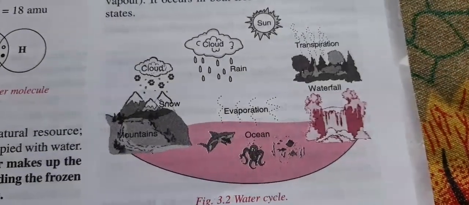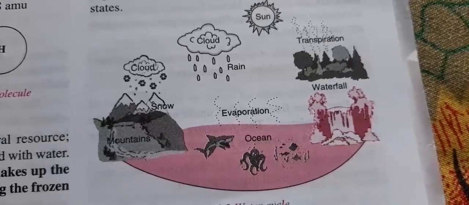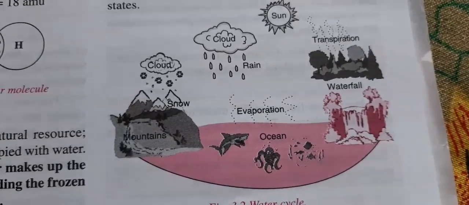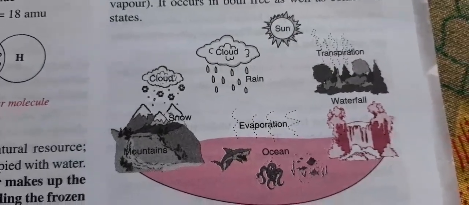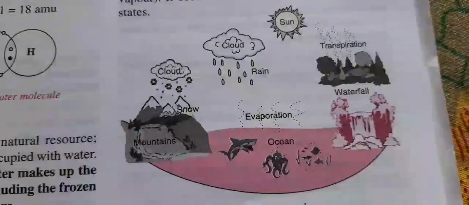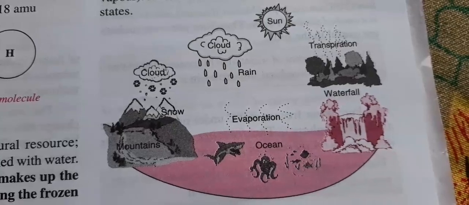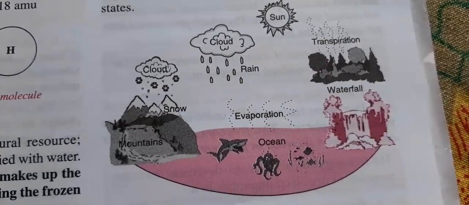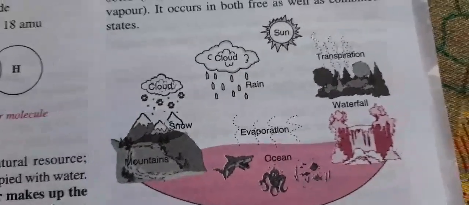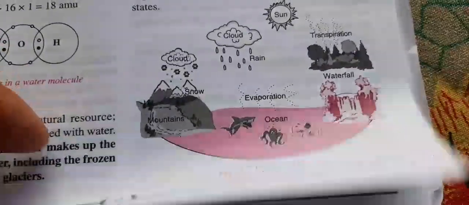On the earth, there exists a water cycle, and this cycle is always occurring. For example, a large amount of water from the oceans or other water bodies is evaporating, and this water goes into the sky where it is converted into clouds. On further condensation, it reaches the earth where precipitation takes place. It may be in the form of rain or snowfall, and again this water goes back to the oceans. So this is known as the water cycle.